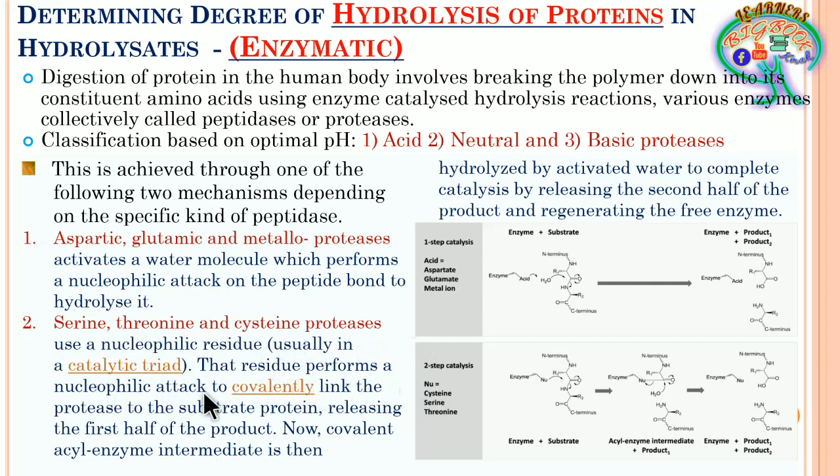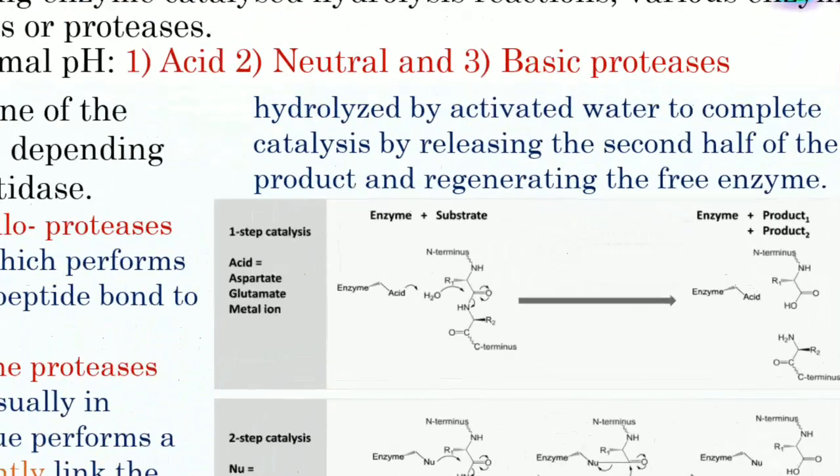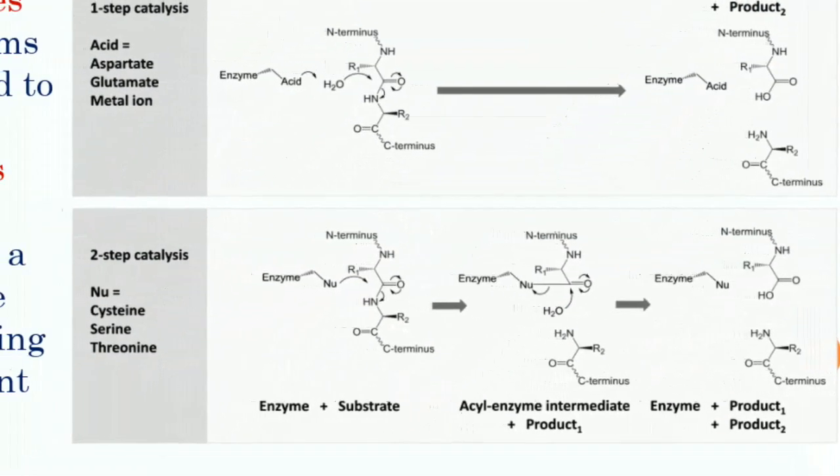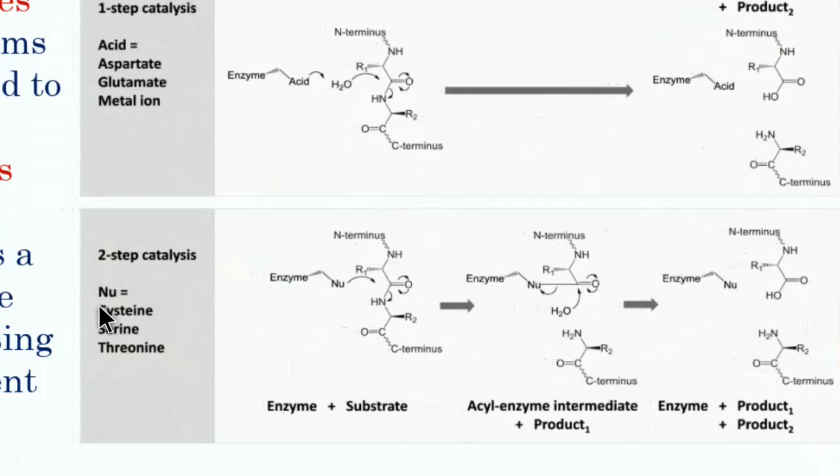The conjunction-like action performs the nucleophilic attack and covalently links the protease to the substrate protein, releasing the first half of the product, where the covalent acyl enzyme intermediate is then hydrolyzed by activated water to complete catalysis by releasing the second half of the product and regenerating the free enzyme. Now here you would have understood that they are going to first form their triad-like structure.